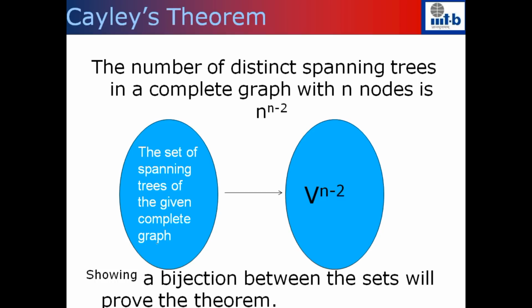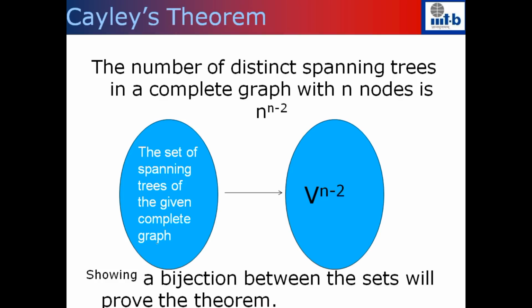So we have 2 sets. One is the set of spanning trees on one side, and on the other side is a vector of length n minus 2, where each component can take n different values. We know that the cardinality of the set on the right hand side is exactly equal to n to the power n minus 2. If you can define a bijection, so what's a bijection? This is a 1-1 onto mapping. In other words, if you give me any spanning tree, I should be able to produce a vector on the right hand side, and if you give me any vector on the right hand side, I should be able to produce a unique spanning tree on the left hand side.